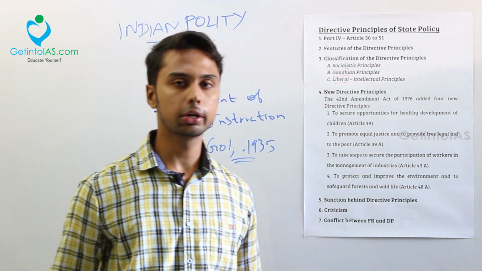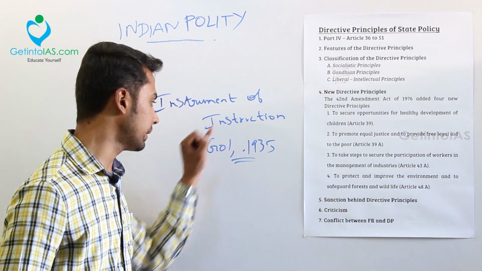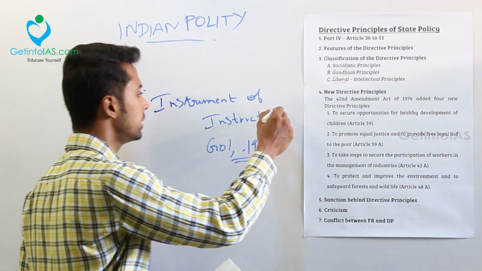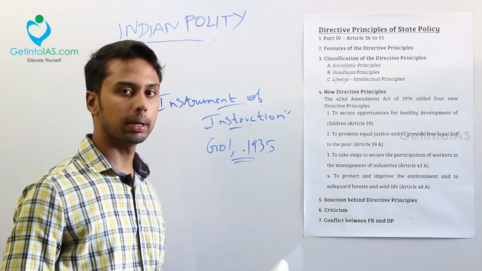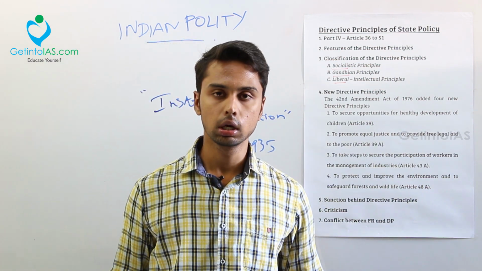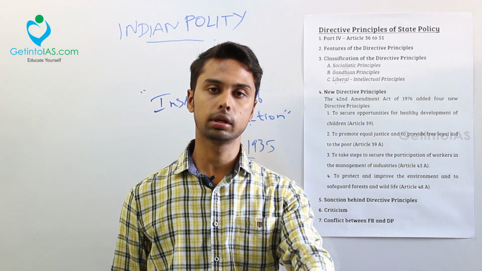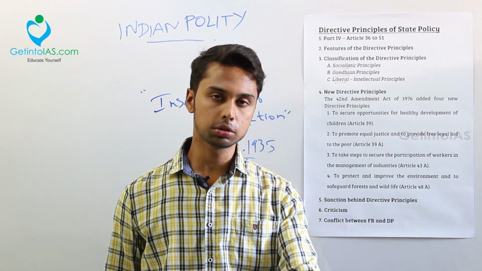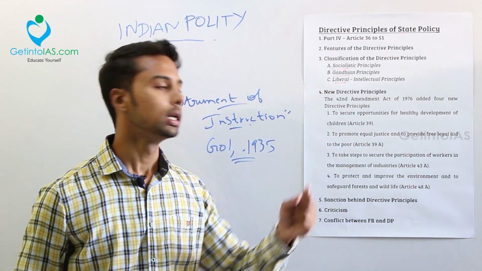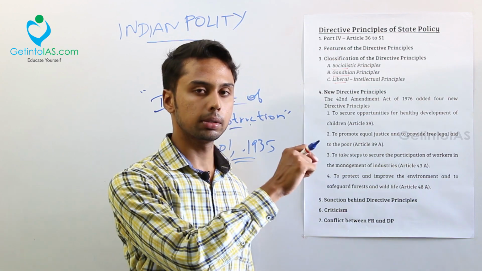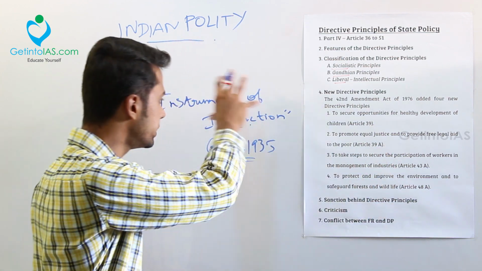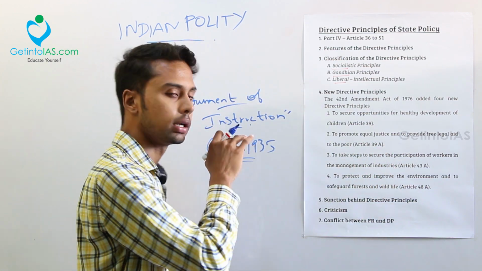While dealing with modern India, I told about the Government of India Act of 1935. In that, there is a thing called Instrument of Instructions. This is nothing but instructions or rules given to the then Governor Generals. The Governor Generals of those times should follow this Instrument of Instructions. This DPSP resembles this Instrument of Instructions of the Government of India Act of 1935.